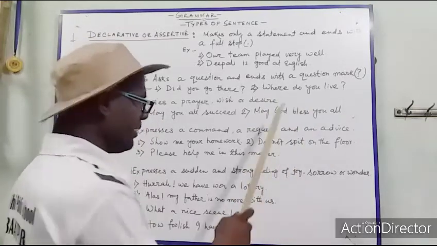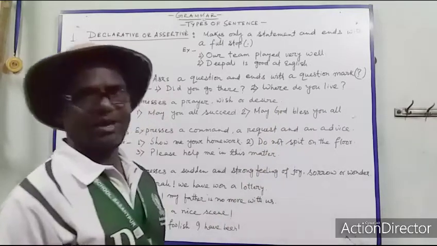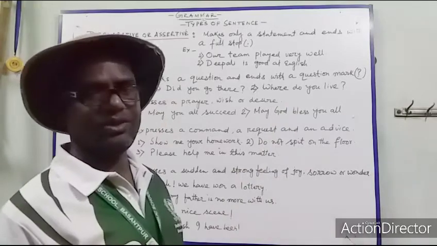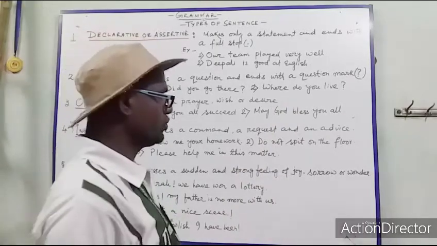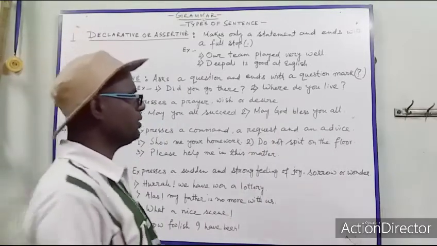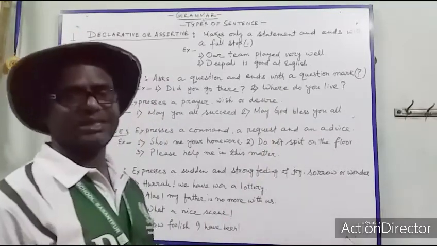This is another type of interrogative sentence. You can't say yes, you can't say no. The answer should be told in words other than yes and no.